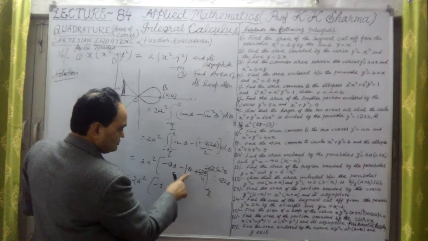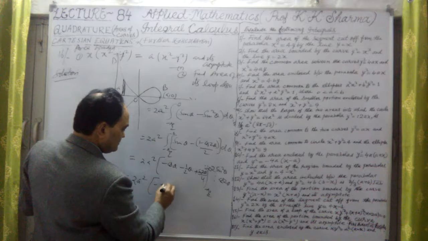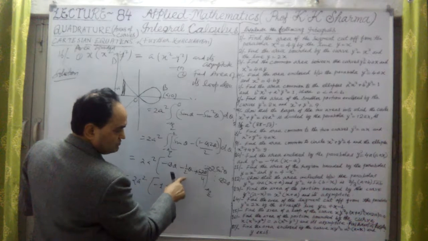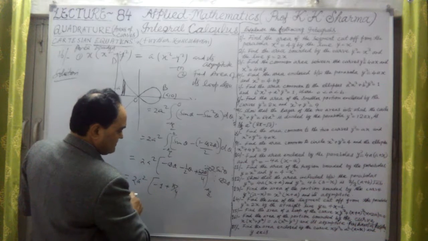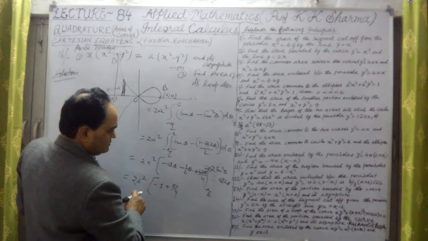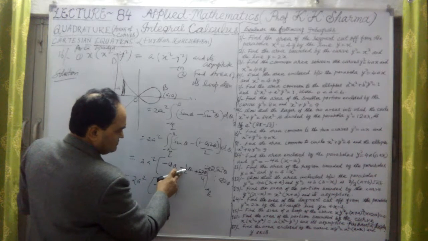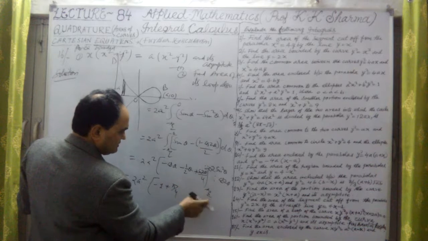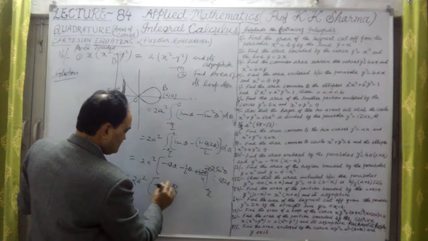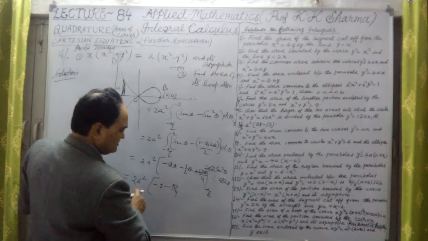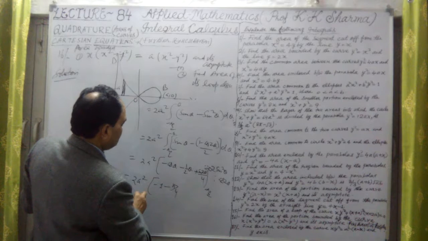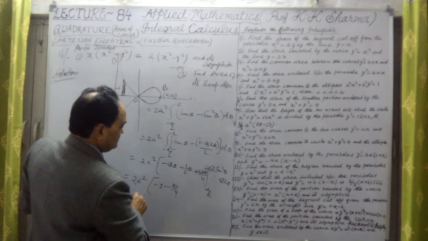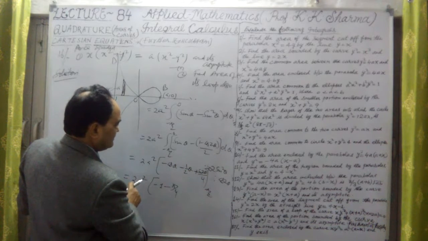At 0 it is 0, but at minus pi by 2 this value will be plus pi upon 4. Because it is minus sine, but in minus pi by 2, the lower limit, if we substitute it will be positive. That minus sign, minus becomes positive, but this is minus pi by 2, so it will become negative again. Now sine 2 theta, at 0 it is 0. So a negative sign is coming, but the negative sign I think is positive here. How is it positive? Minus minus plus, we have taken.